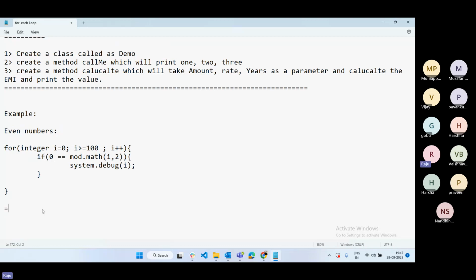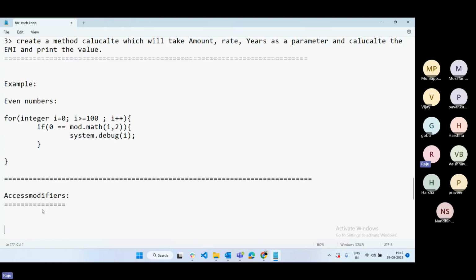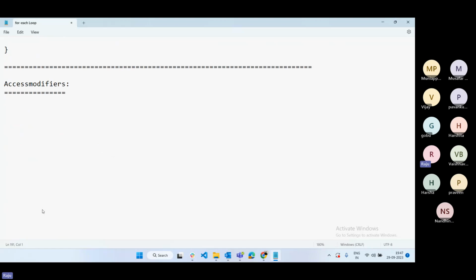Next class we'll discuss access modifiers. Maybe if you want, I can complete it today itself. Do you want me to complete it now, or shall we discuss it in the next class?